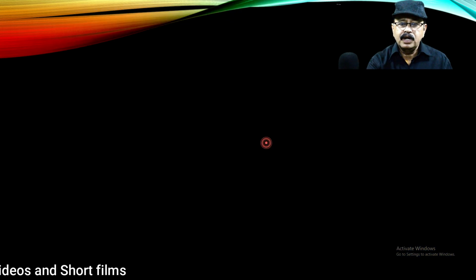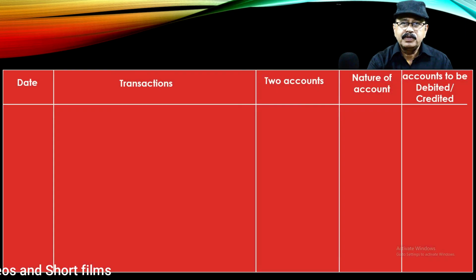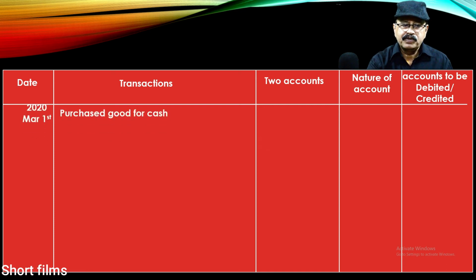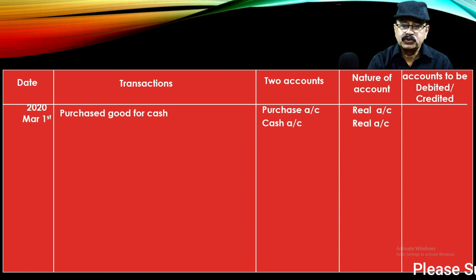Okay. Now I will explain a small table. Here you can understand very well. So for example, here 2020 March 1st, I am giving one transaction: purchased goods for cash. In this transaction you should identify two accounts. The two accounts are purchase account and cash account. Purchase account means goods, assets, so it is a real account. Cash is also an asset, so it is a real account. So both accounts belong to real account.